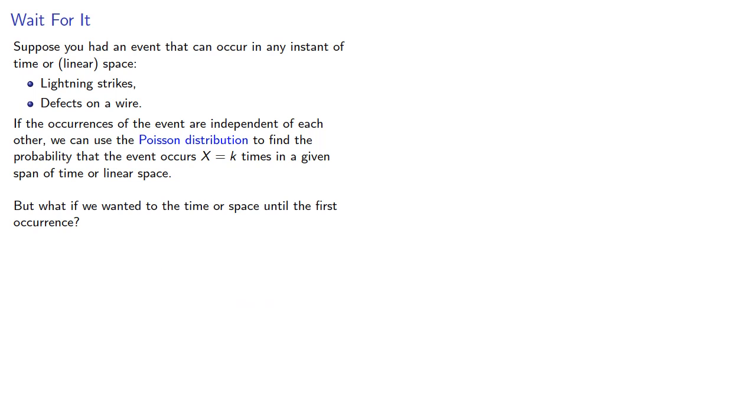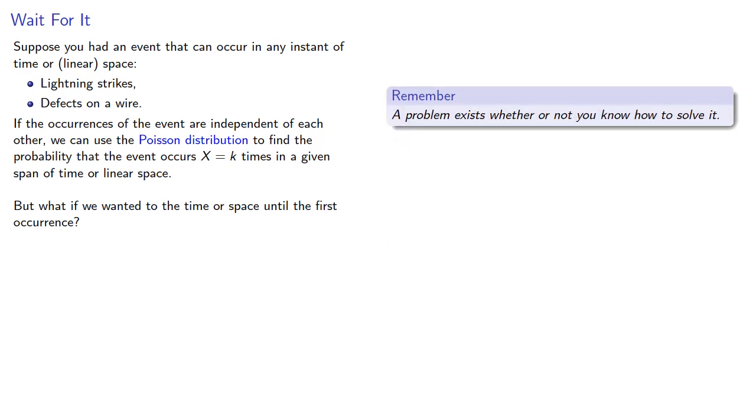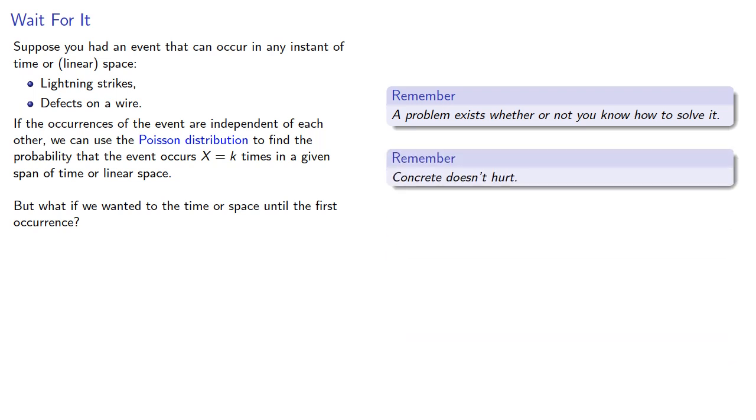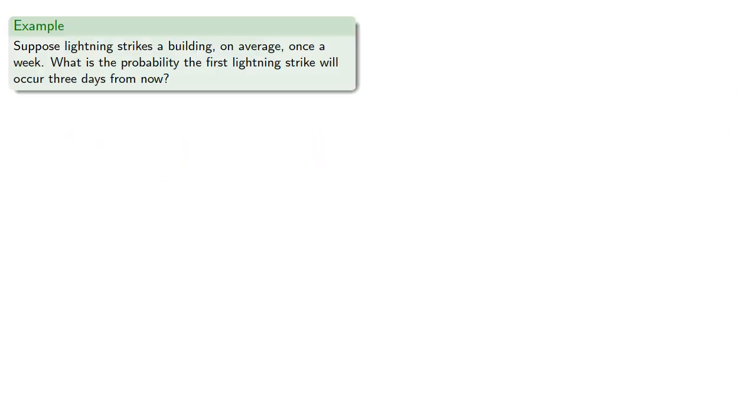Now, we could just say, here's the solution, but remember, a problem exists whether or not you know how to solve it. So let's try to figure out how we might solve this problem even if we didn't know how to solve it. And a useful strategy: concrete doesn't hurt. So, for example, suppose lightning strikes a building on average once a week. What's the probability that the first lightning strike will occur 3 days from now?